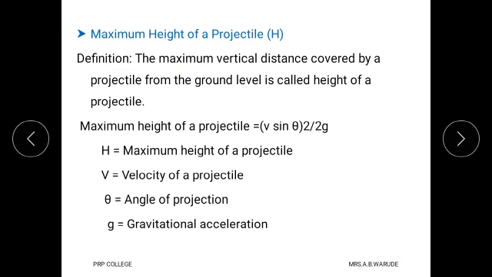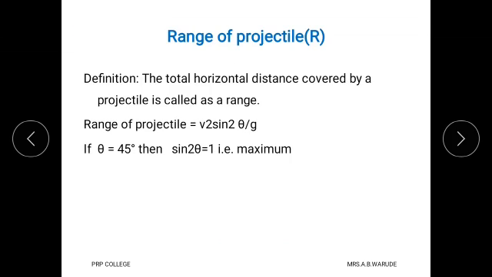Therefore, the definition is: the maximum vertical distance covered by a projectile from the ground surface is called height of projectile. And the formula for maximum height of projectile is H equals (V sin theta) whole square upon 2g, where H is maximum height of projectile, V is velocity of projectile, theta is angle of projection, and g is gravitational acceleration.